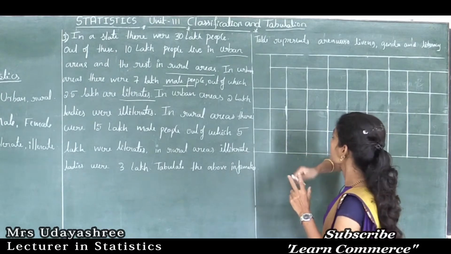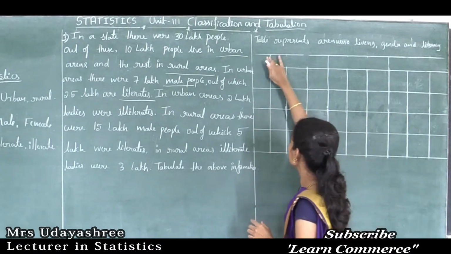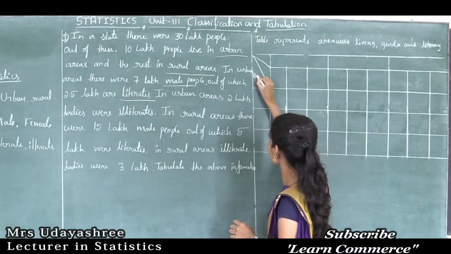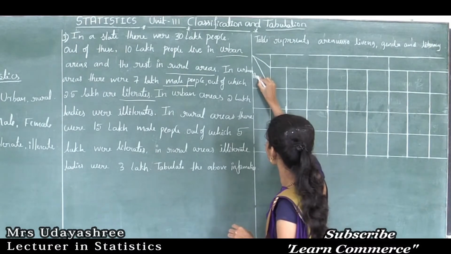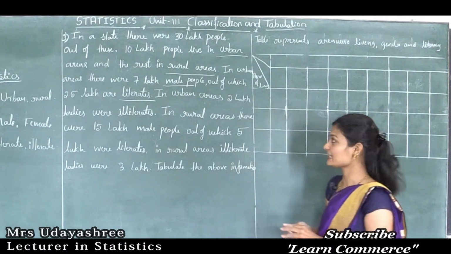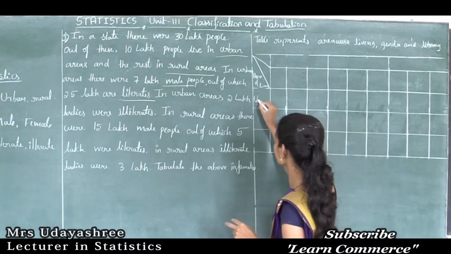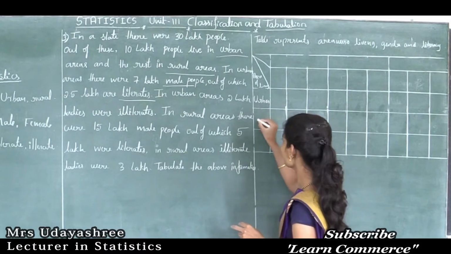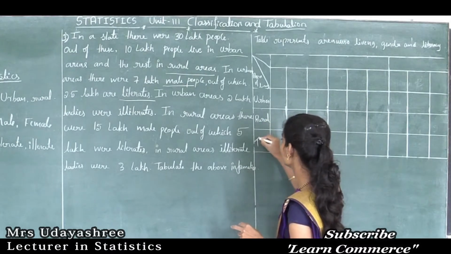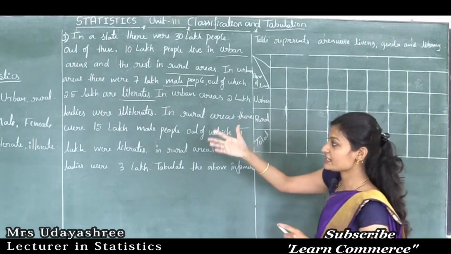The first one is area of living, so I will write it like this. This area of living is classified into two characteristics, that is urban and rural. So here I will write urban, here I will write rural, and here I will write total. Okay, next characteristics are gender and literacy.